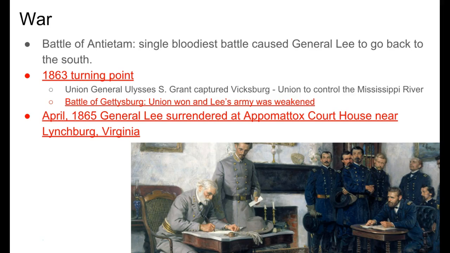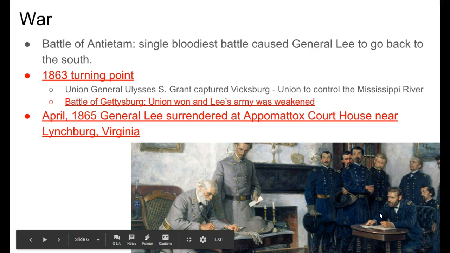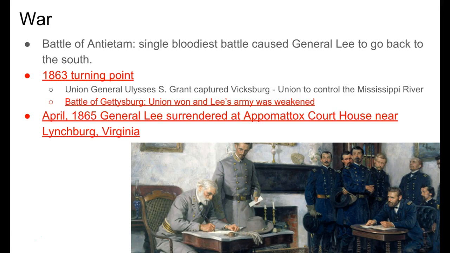And then in April of 1865, General Lee finally surrendered at the Appomattox Courthouse near Lynchburg, Virginia. And you can see a recreation of the signing of the end of the war.